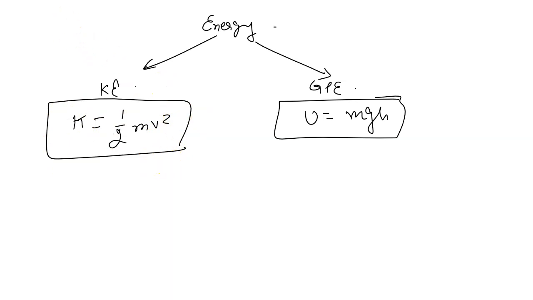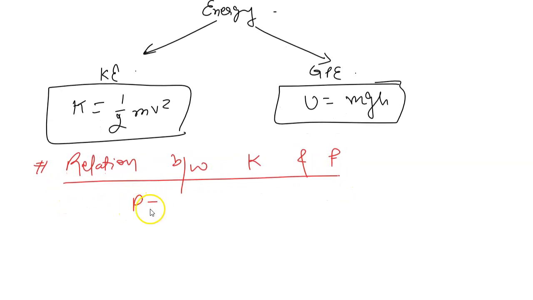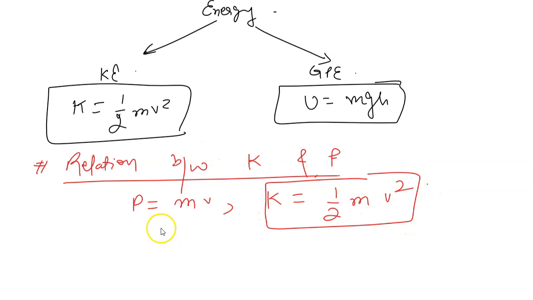Before we move to questions, let us see a very important relation between kinetic energy and momentum. We have seen momentum in the previous classes; it was m into v. Kinetic energy, just now we saw, is half mv squared. I'll take this expression of kinetic energy and improvise it. I can write K as half mv squared.